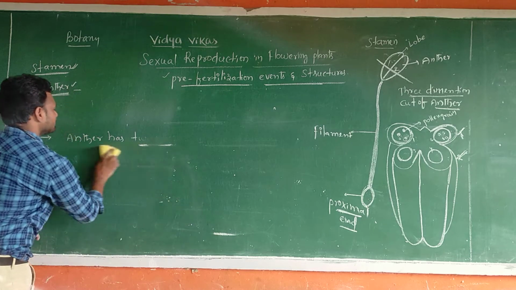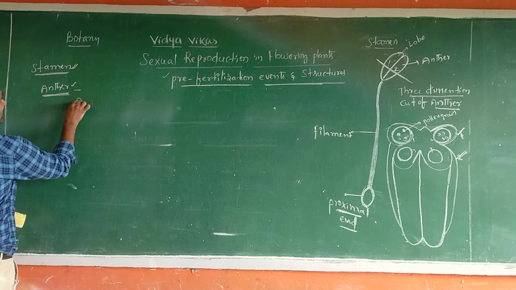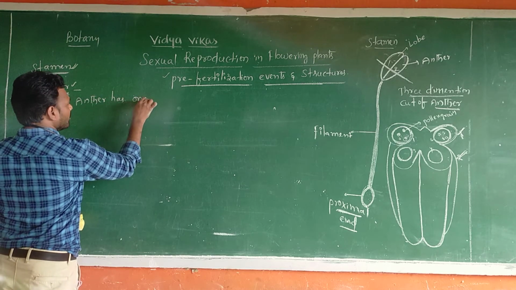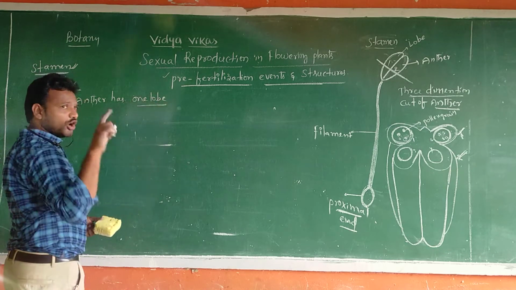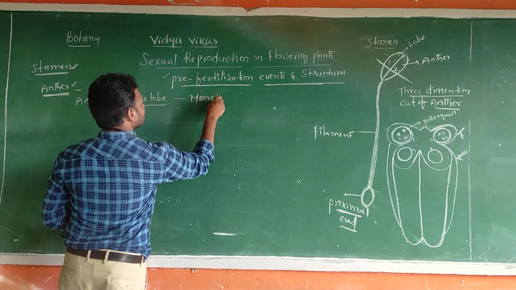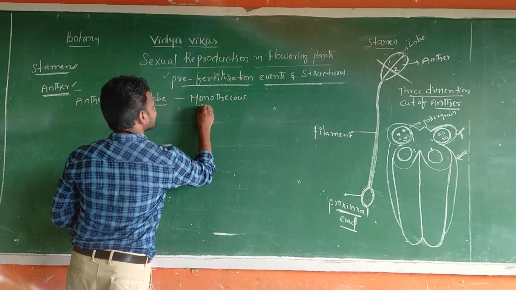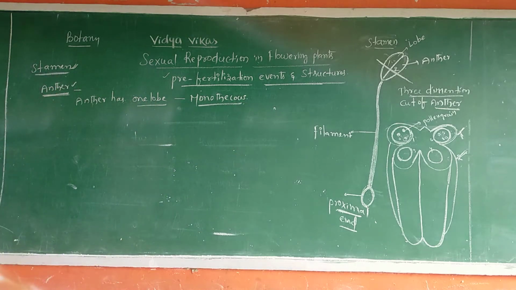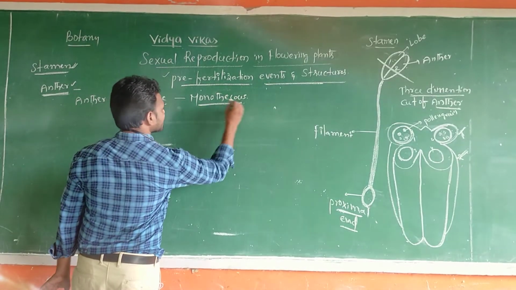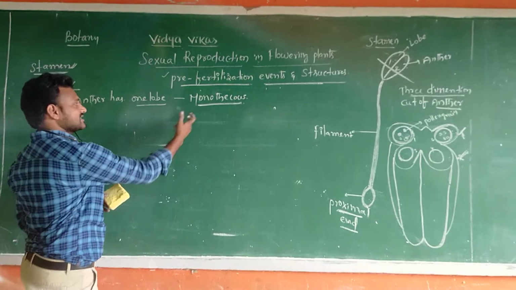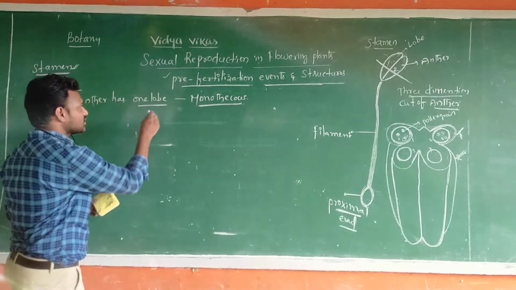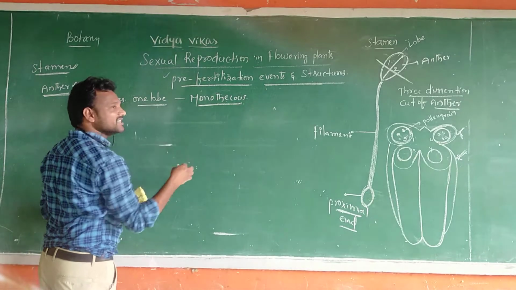Next, the other one. An anther has one lobe. Sir, is it two lobes? Dithecous, sir? No, one lobe is there. This is monothecous. Monothecous means the anther has only one lobe. That's why this is monothecous. Mono means single, theca means sac.